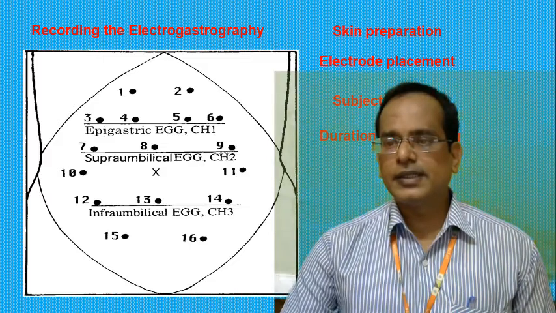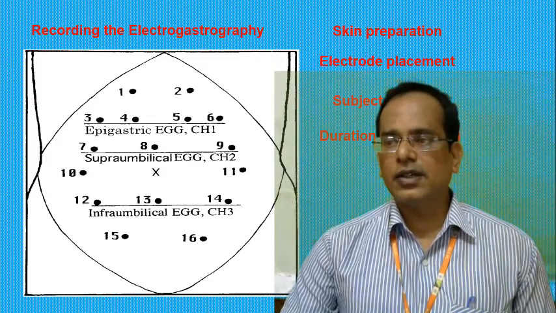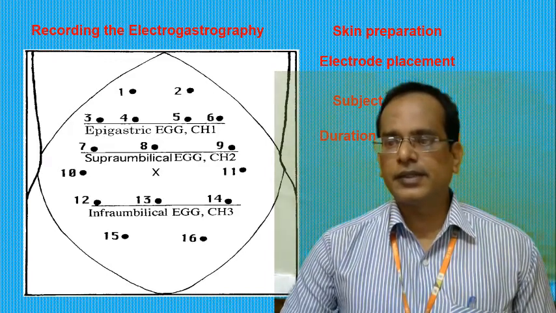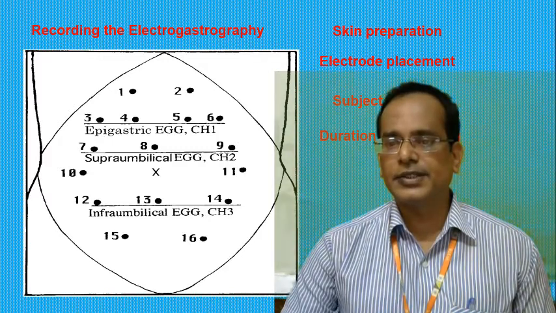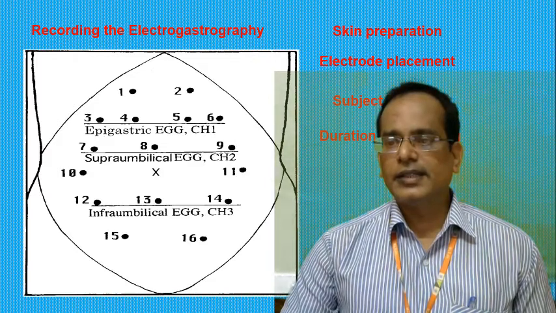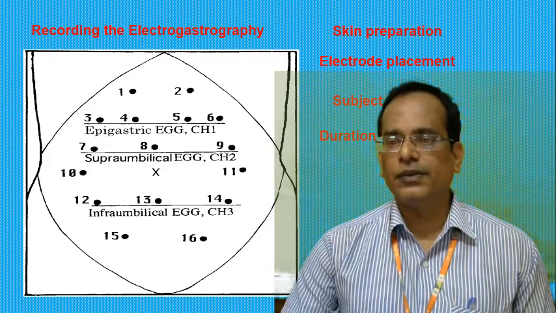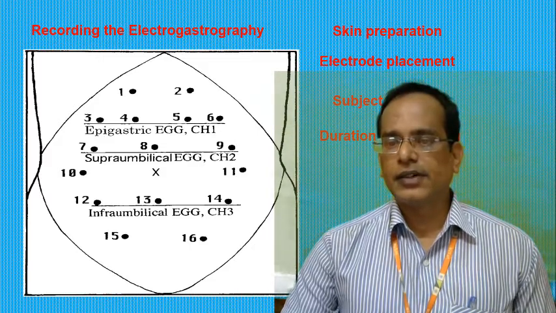If the recording is of a short duration of 5 minutes, there are only 15 waves, which is obviously insufficient for analysis and interpretation. Ideally, at least a 30-minute period is needed to ensure an accurate measurement of gastric slow waves in a particular state, such as fasting and feeding, baseline or after intervention.